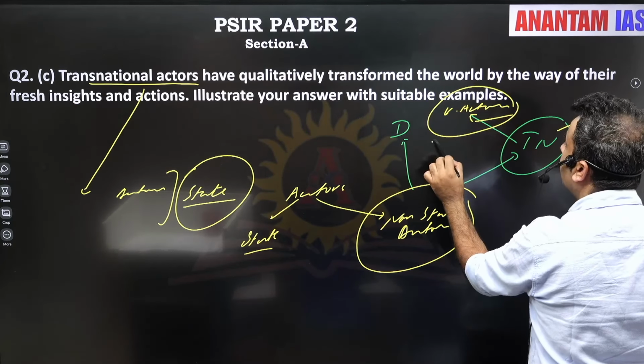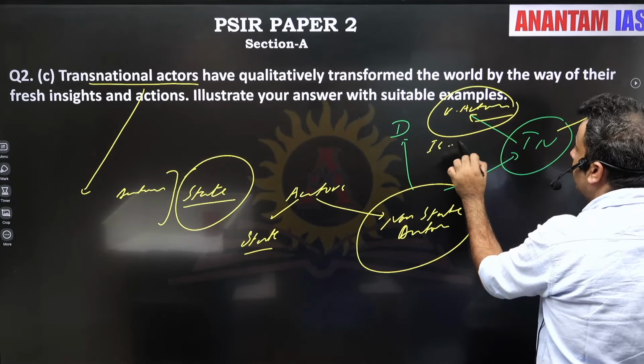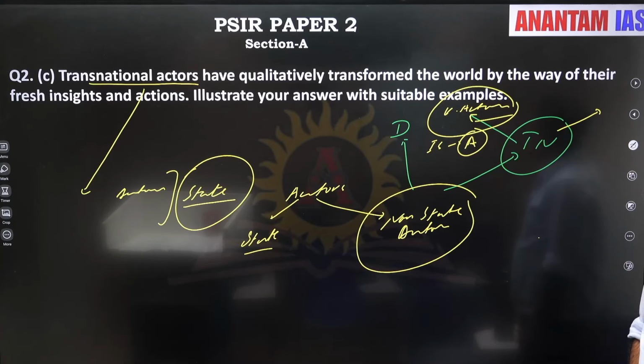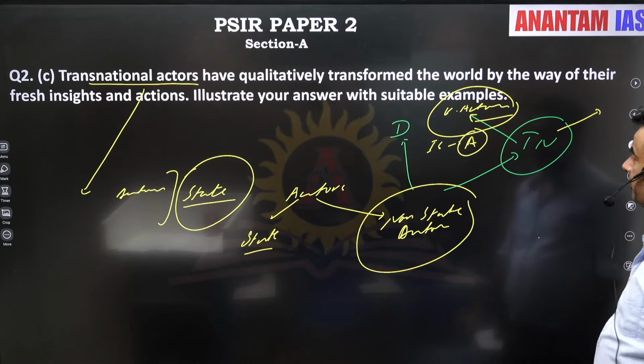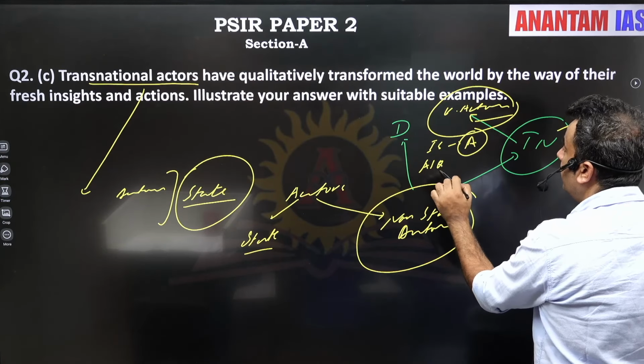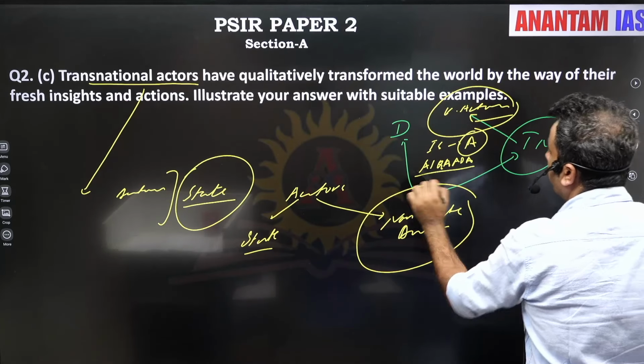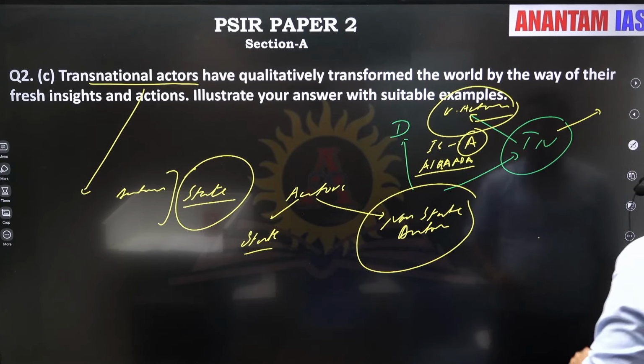Violent actors like Islamic State, IS, it is making its presence right in Afghanistan or not? Yes, which is bringing IS in clash with the Taliban. Al Qaeda is a violent transnational actor. So violent actors are also there.